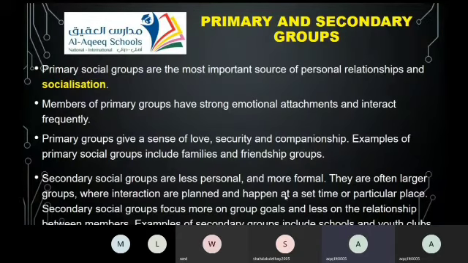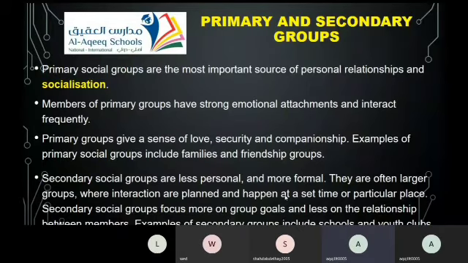The secondary social group focuses more on group goals and less on relationships between members. We might be a member of a sport team, and we have a certain goal, which is to be the winner, to do a good job, to work as a team. These are goals for the group, but it's not important to have a close friendship with everyone on the team.